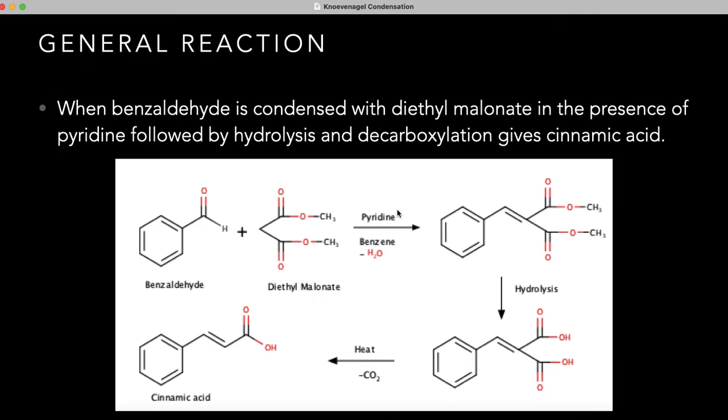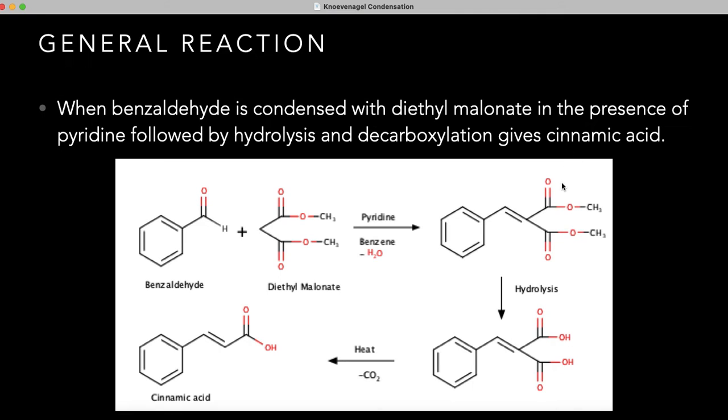In the presence of pyridine in benzene, dehydration occurs. There is the loss of a water molecule. Oxygen from the carbonyl group and two hydrogens from the active methylene group are eliminated, and there is the formation of a double bond between the carbonyl carbon and the active methylene group carbon. This product, on hydrolysis, leads to the formation of this dicarboxylic acid.